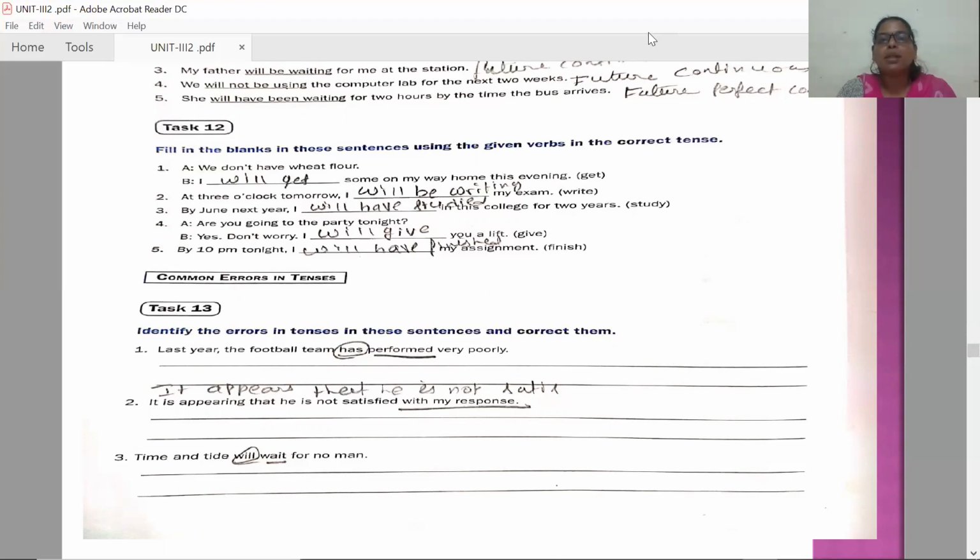These are some examples of the simple future tense. This way, you can finish your tenses. These are tenses.